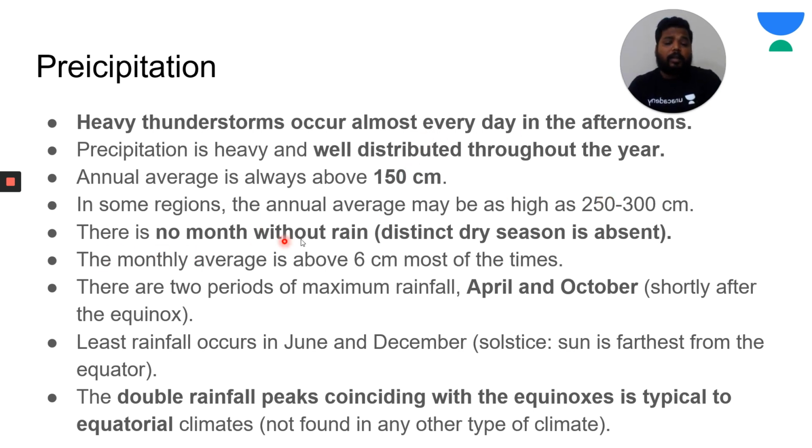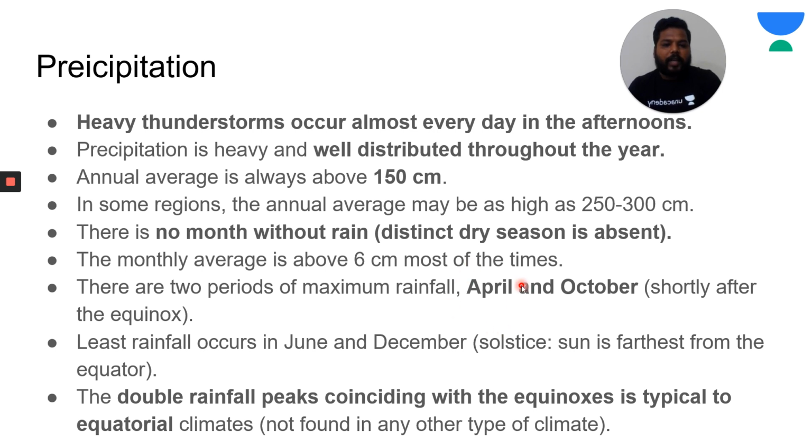So there is no month you can experience without rainfall. So a distinct dry season is absent in this region. The monthly average is above 6 centimeters most of the times, and there are two times where we have maximum and minimum rainfall. So during the April and October months, you find heavy precipitation in the equatorial region. That is just shortly after the equinox.